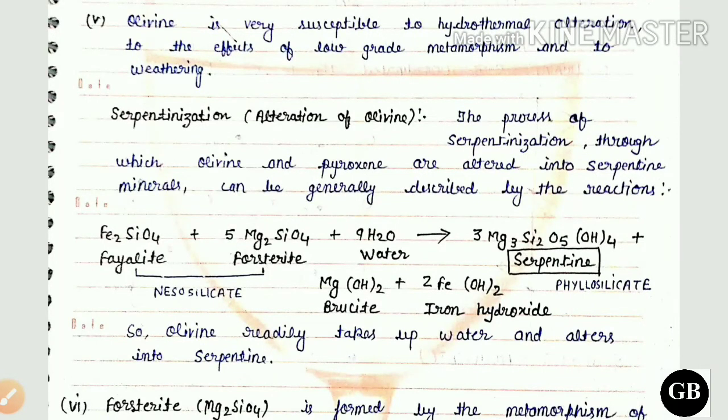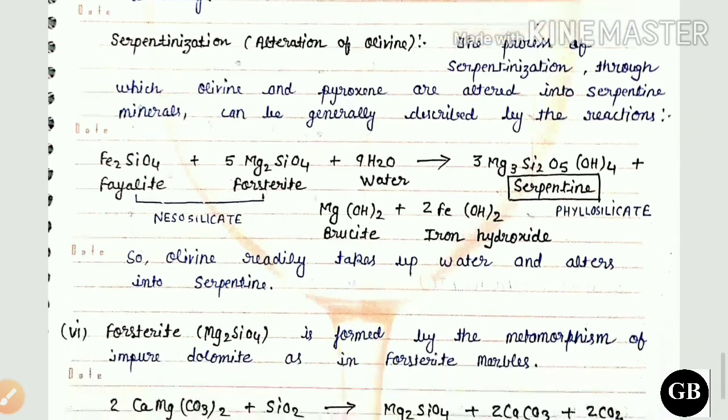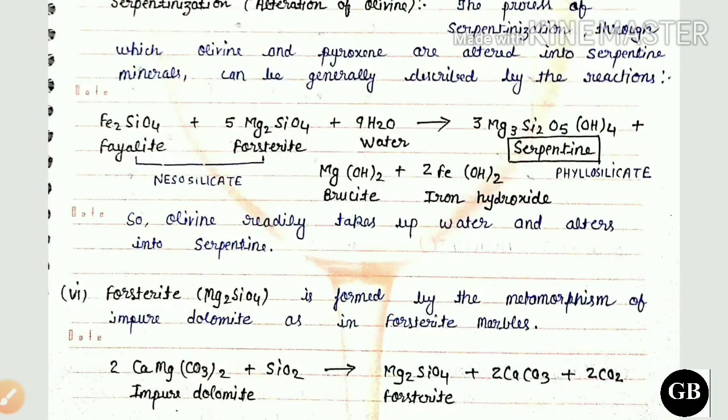Here we can see alteration of olivine, serpentinization. The process of serpentinization, through which olivine and pyroxene are altered into serpentine minerals, can be generally described by these reactions. Here we can see in the reaction, when fayalite, forsterite and water react with each other, they are converted into serpentine.